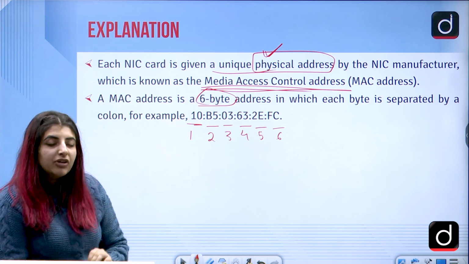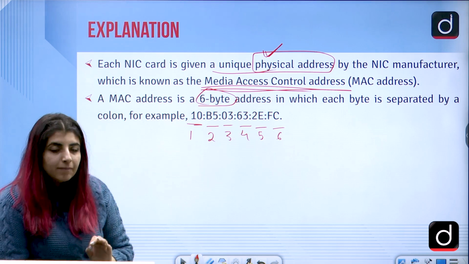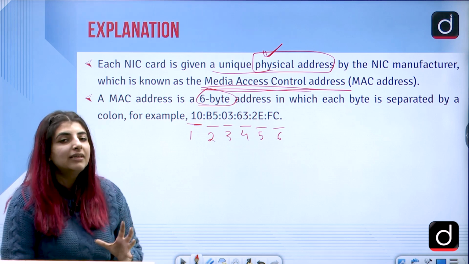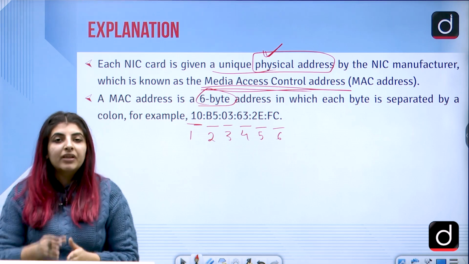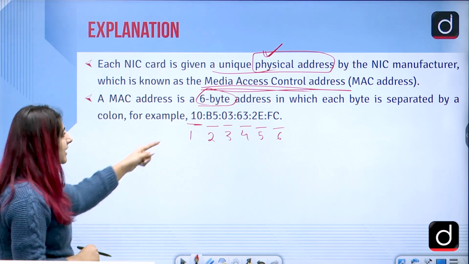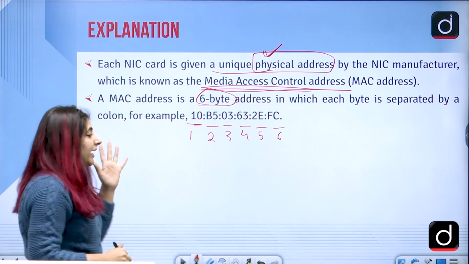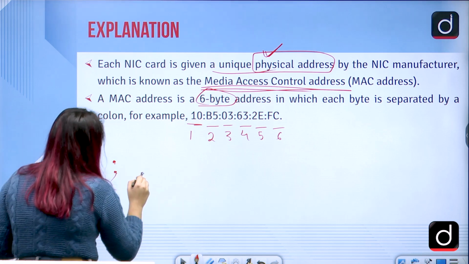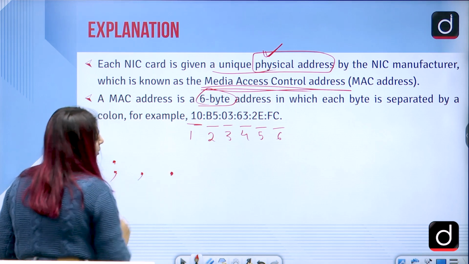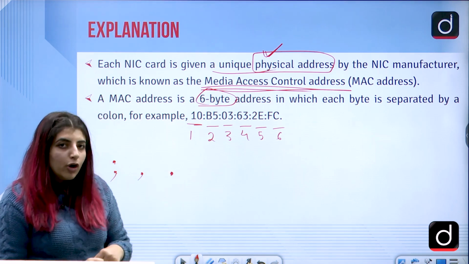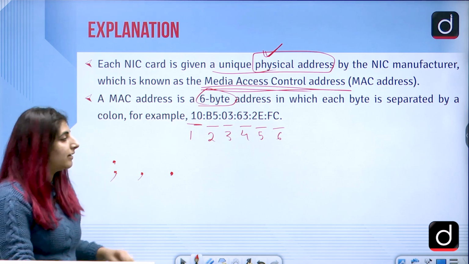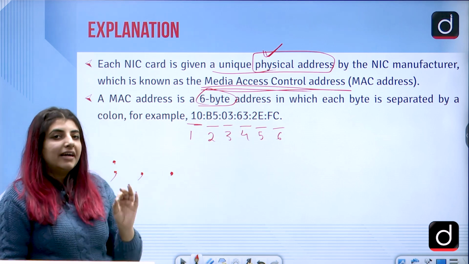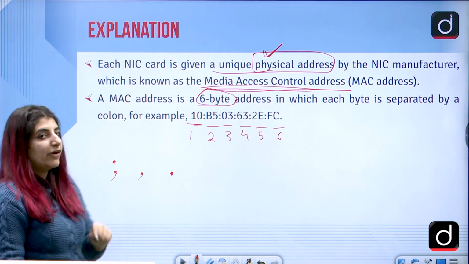If I ask you a question which is related to the IP address, comment down below and let me know how an IP address is divided, in how many parts, and using what symbol. For instance, here we have the colon symbol. Is the IP address divided by a semicolon? Is it divided by a comma or is it divided by a period or a full stop? So that is a question for you all. And in how many parts is an IP address divided? This is divided in 6 bytes. How many parts is an IP address divided in and how is it separated? That is a question for you.